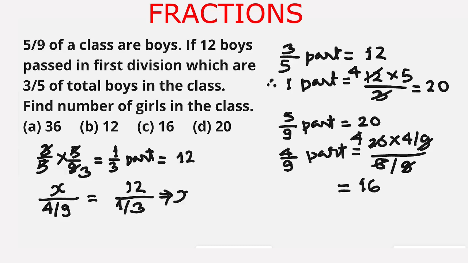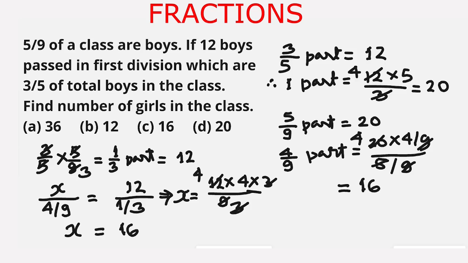This gives x equal to 12 multiplied by 4 upon 9 multiplied by the reciprocal of 1 upon 3. So 3 comes in the numerator. Now 3 cancels 9 three times, and 3 cancels 12 four times, and 4 times 4 is 16. So x equal to 16, which is the number of girls.